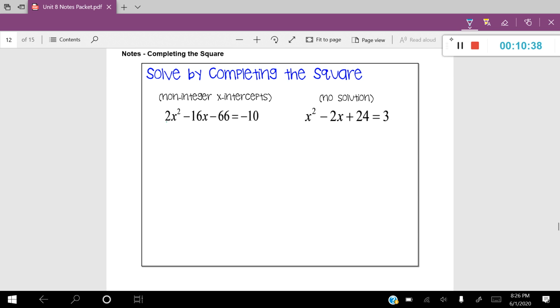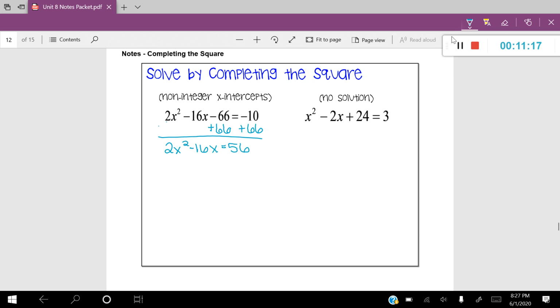Now, I do want to make a note here. Do you notice that I'm not in standard form technically, but do you see how I have a constant on the left and a constant on the right? I don't have to add 10 to both sides and then move it again over to the right. I can just immediately start by adding 66, and that will bring the whole value of C over to the right-hand side. Hopefully that makes sense. 2x squared minus 16x is equal to 56.